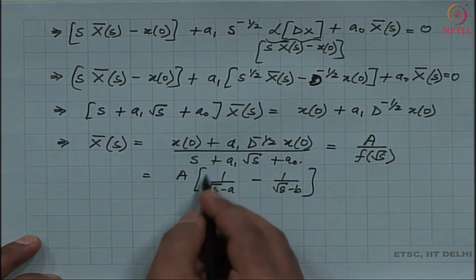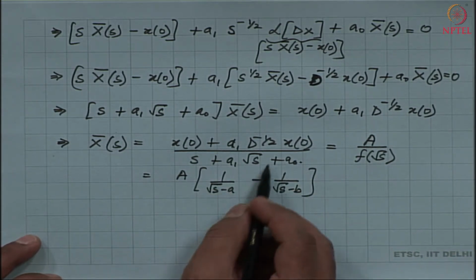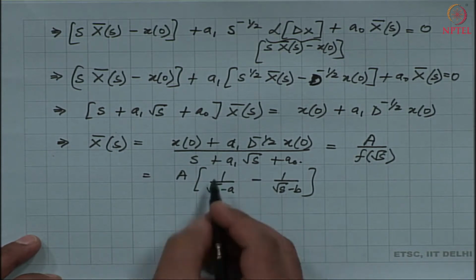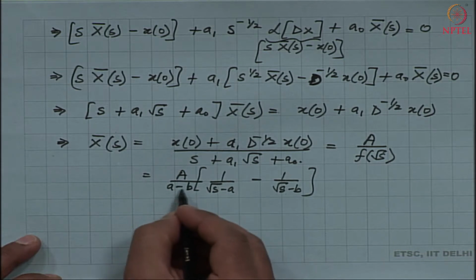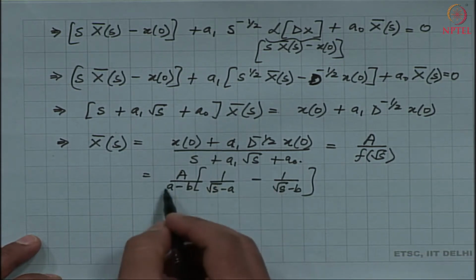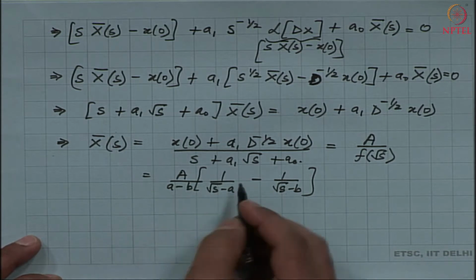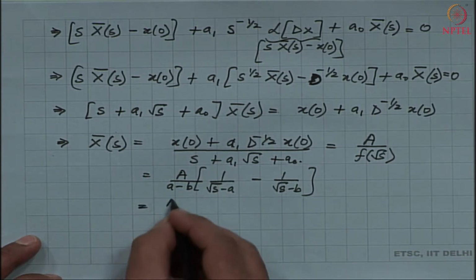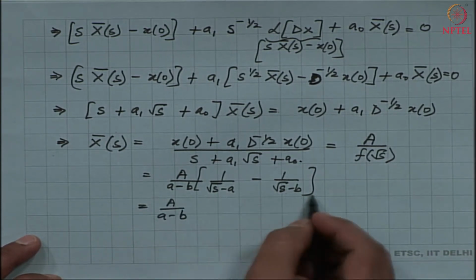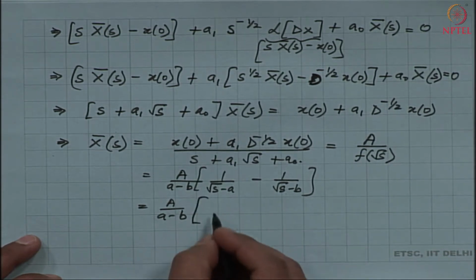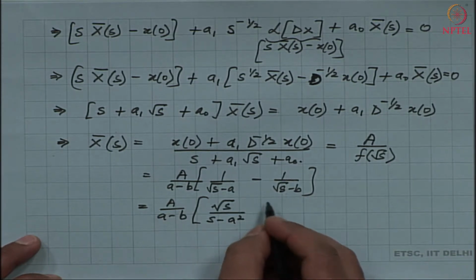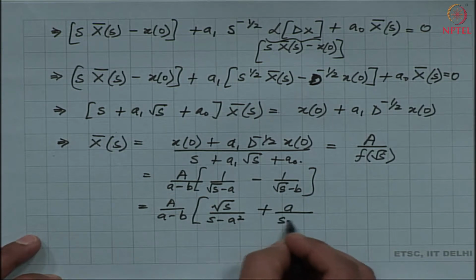So, what I have done is I have used my method of partial fractions to break this denominator into two simpler partial fractions given by the following. Now, of course, if we were to equate the partial fractions equivalent to this denominator, I get back this coefficient as well. Okay. So, then notice that I am going to continue to simplify this expression. I have that this partial fraction can be written further as square root s divided by s minus a square plus a divided by s minus a square.